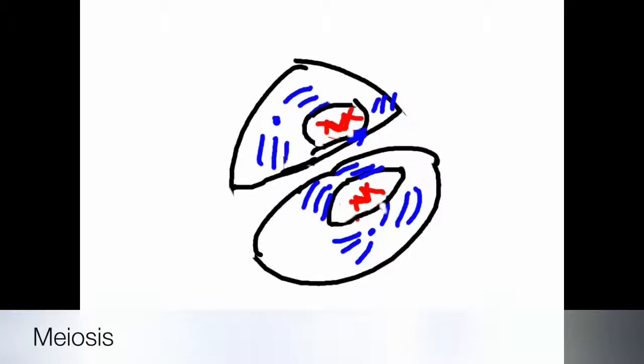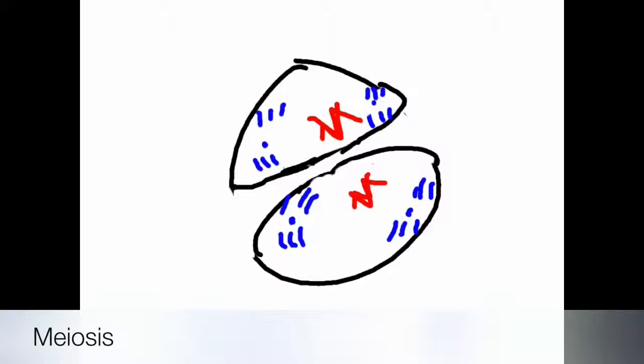In telophase 1, nuclear membranes enclose the separated chromatids. The first meiotic division ends. There are two new cells, each with the same number of chromatids as the parent cell.